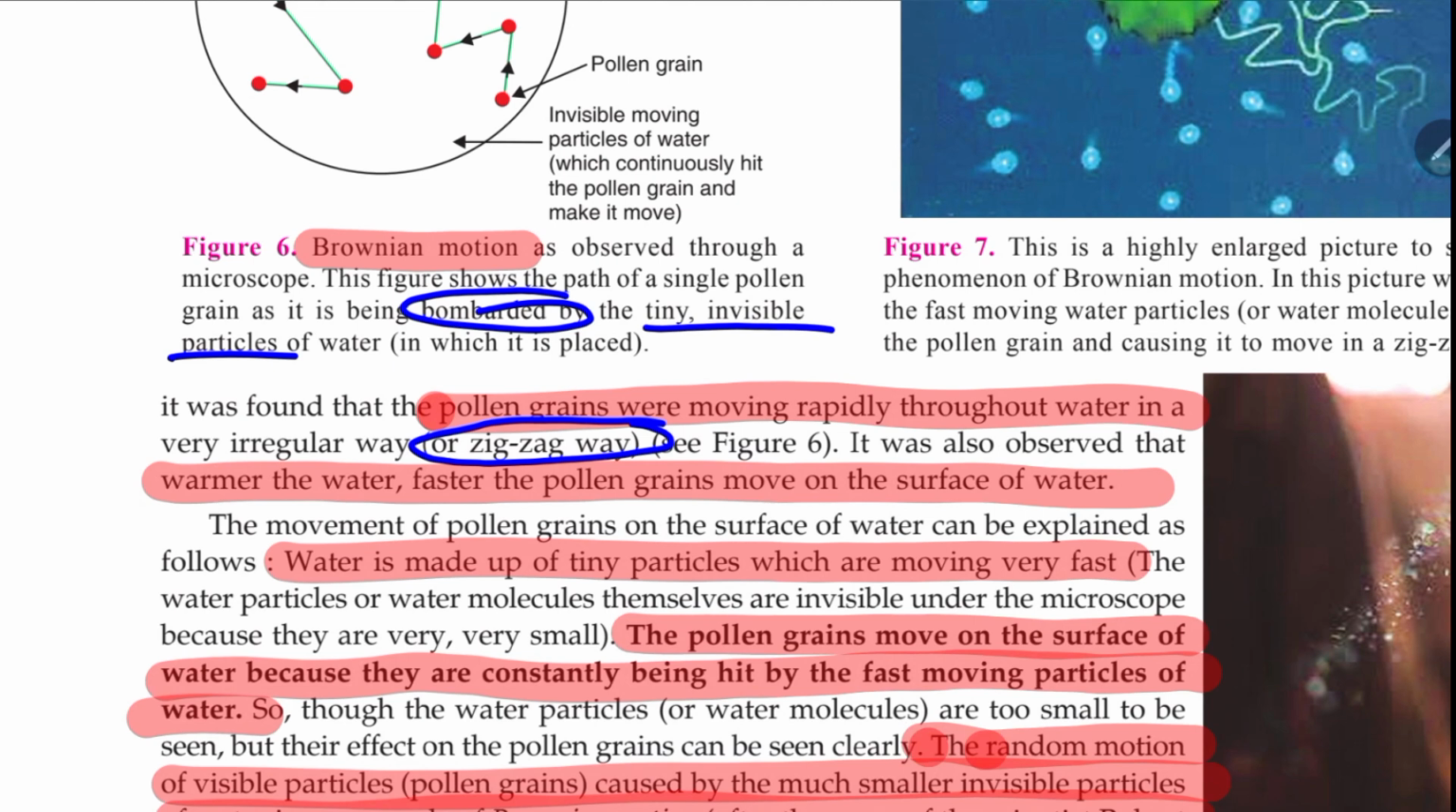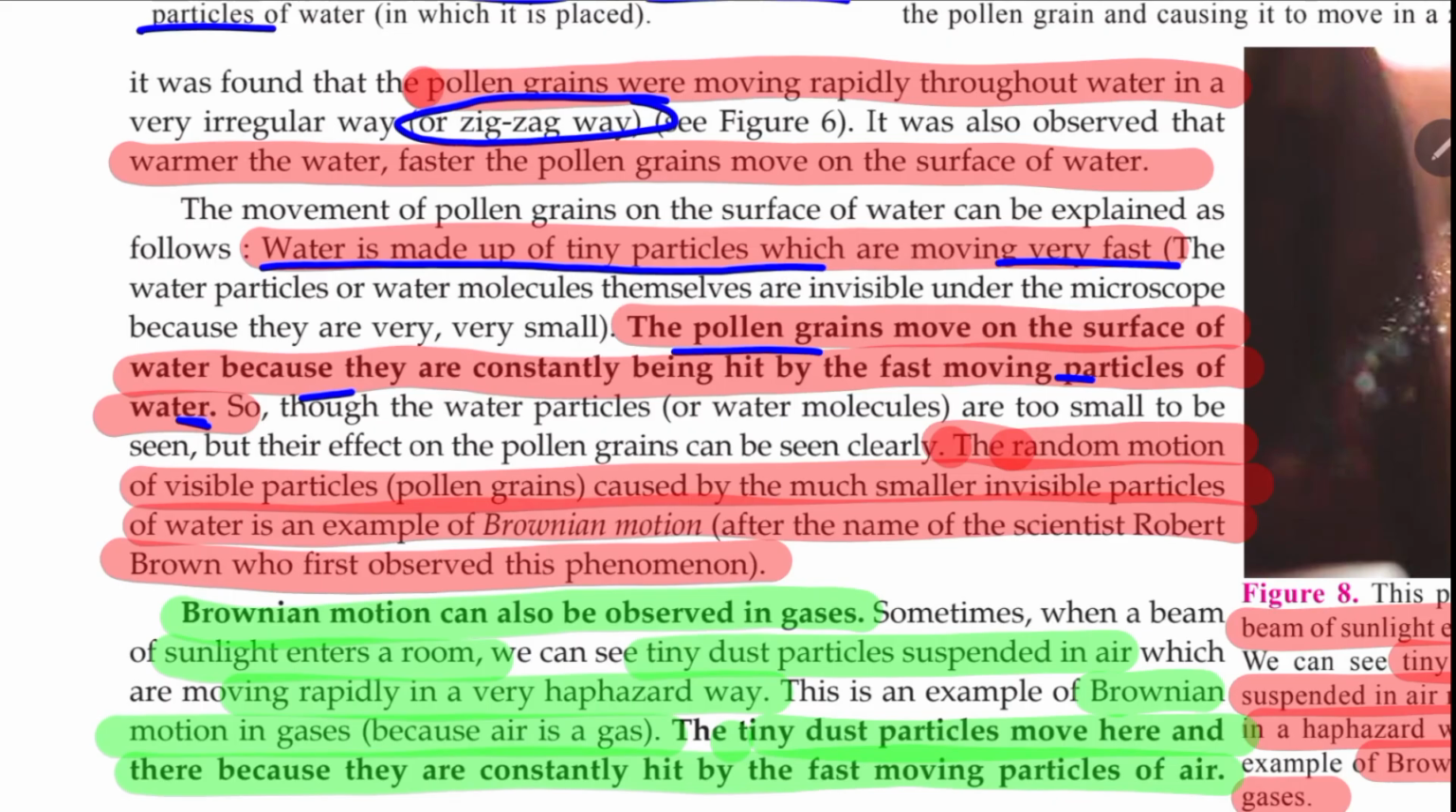Just as I said. Water is made up of tiny particles which are moving. Pollen grains are also moving and they are colliding, bombarding. And thus you can see the random movement under a microscope. This is known as Brownian motion or Brownian movement, under the name of the scientist Robert Brown.